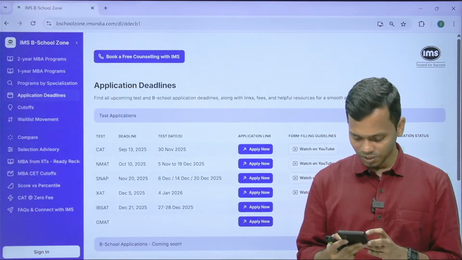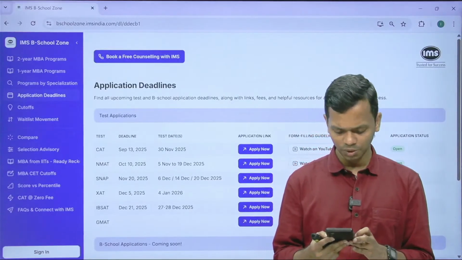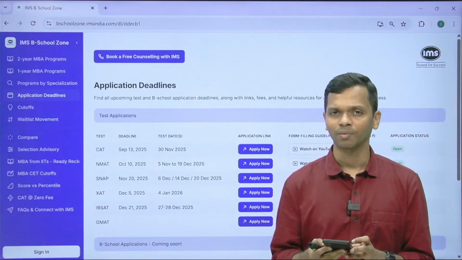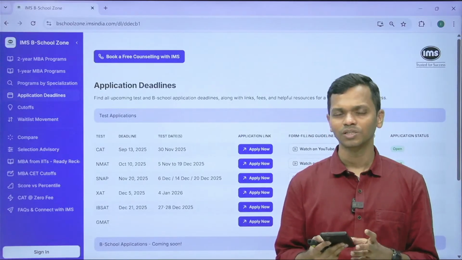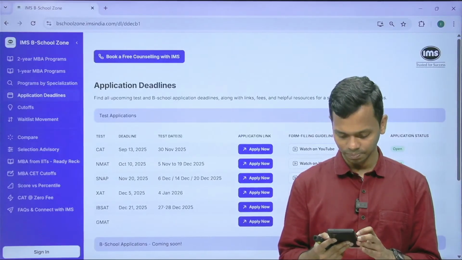Others, which mainstream universities have their application deadline before appearing for CAT to look out for? So mostly it's going to be only SPJMR, possibly MDI, but let's wait for the applications to open. They anyway will announce it. But you don't have a lot of institutes closing before CAT is conducted.